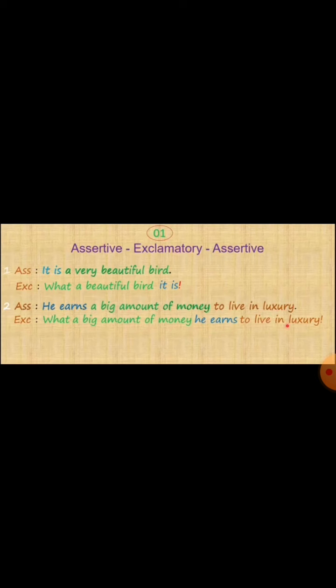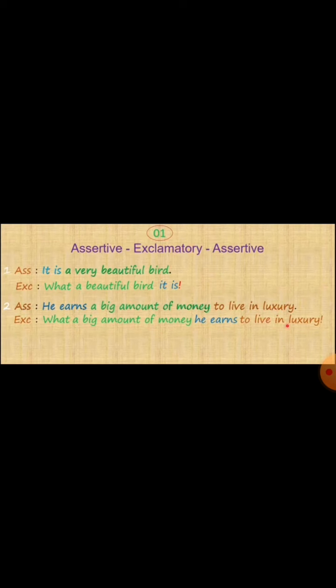So first we put "what" at the start of the sentence, then the second portion, a beautiful flower. Obviously here "very" will not come. Then the first section goes to the last, that is "it is." So what is the input? "It is a very beautiful flower." "What a beautiful flower it is."